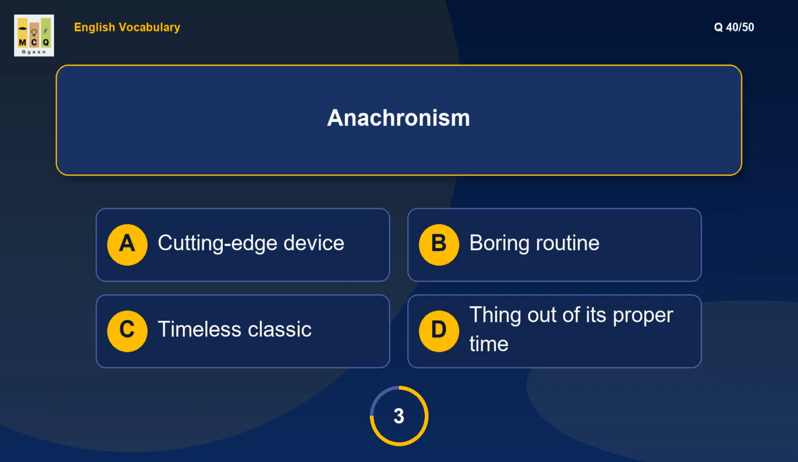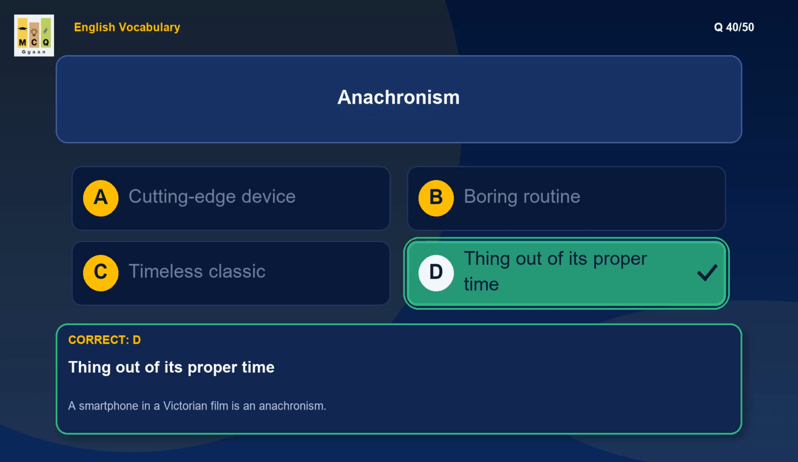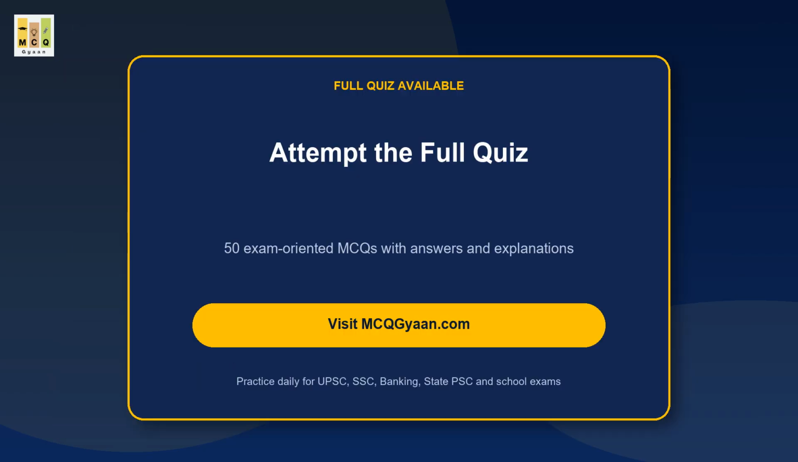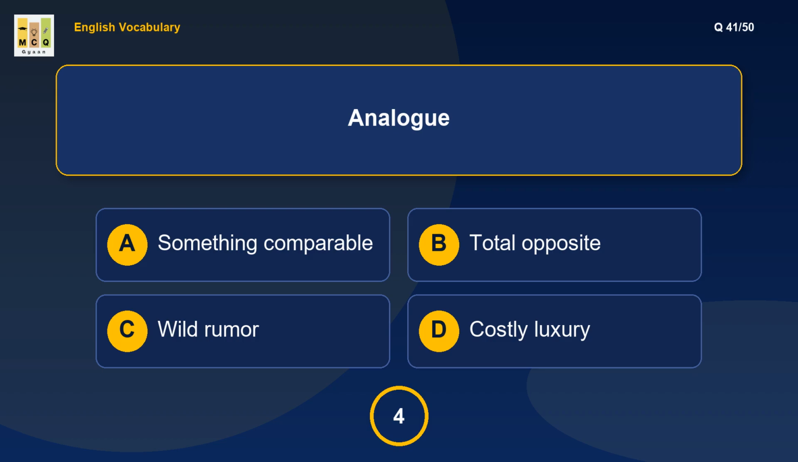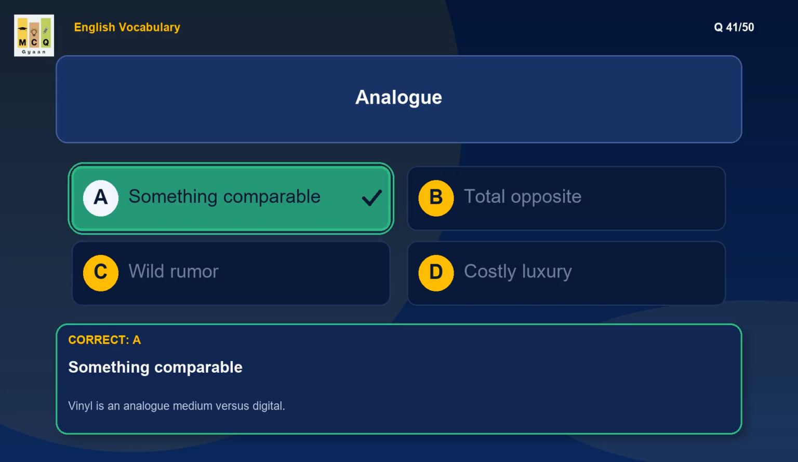What is the meaning of anachronism? An anachronism is something chronologically out of place. Example: a smartphone in a Victorian film is an anachronism. What is the meaning of analog? Analog means something similar in certain respects. Example: vinyl is an analog medium versus digital.